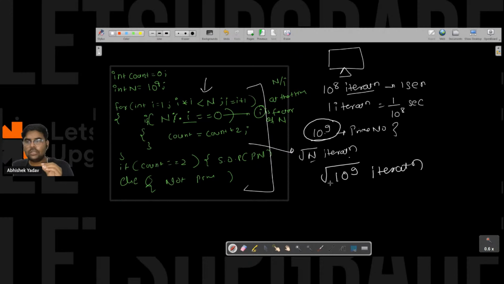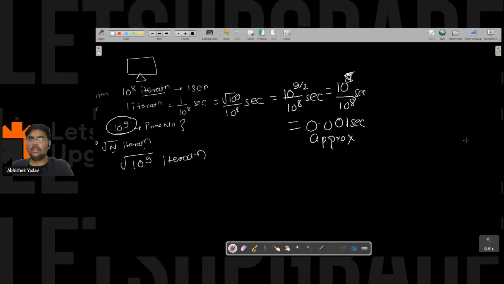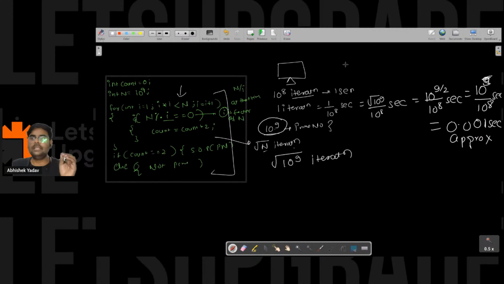So when you have written the previous program, there for 10 to the power 9 iteration, it is taking 10 seconds. So now you are able to optimize the code from 10 seconds to 0.001 second for 10 to the power 9 number, right? Like when I have to check whether 10 to the power 9 number is a prime number or not. Let's take one more observation.